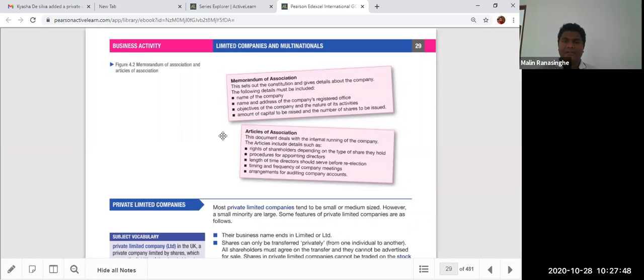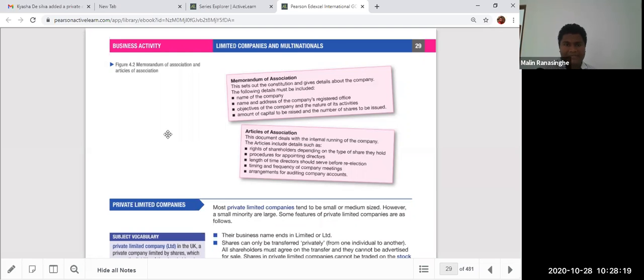So in Sri Lanka, this registration and everything will take at least 1 week, right? This depends on country to country. In the USA, sometimes it's a 1 day service, company registration. So it depends on the situation, and if you have all the documents ready, in Sri Lanka also we can do it within 3 days, 4 days maximum. That's why ease of starting a business must be there. The main two documents you should keep in mind are AOA and MOA, and the contents come after that, right?